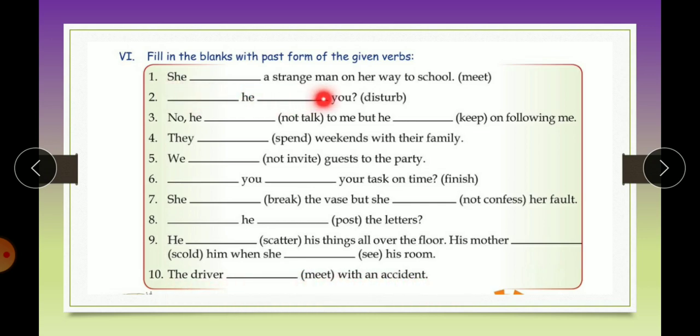So wherever there is a question mark, you will start with did because it's an interrogative sentence. And wherever there is not written in the bracket, that means it's a negative sentence. So you'll write didn't with the first form of the verb.